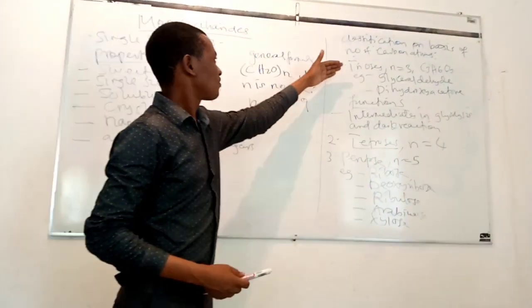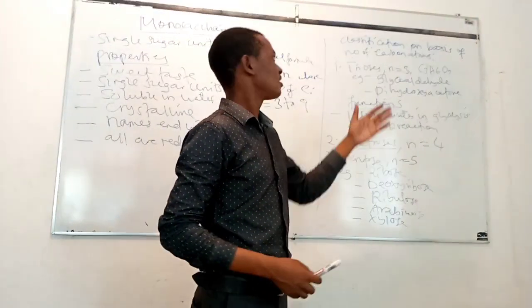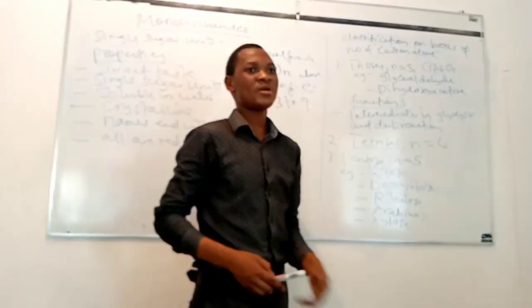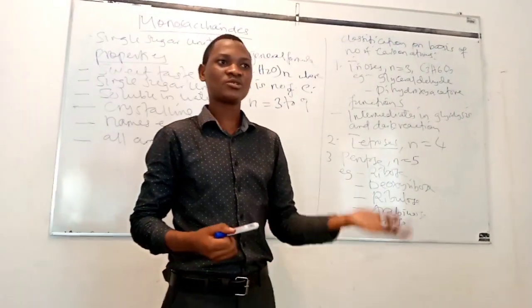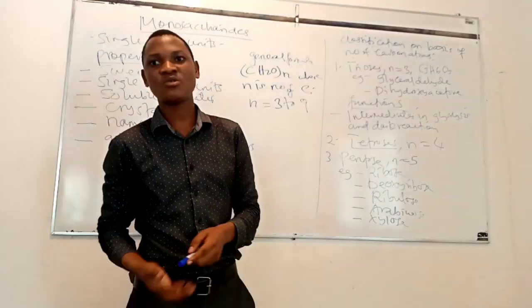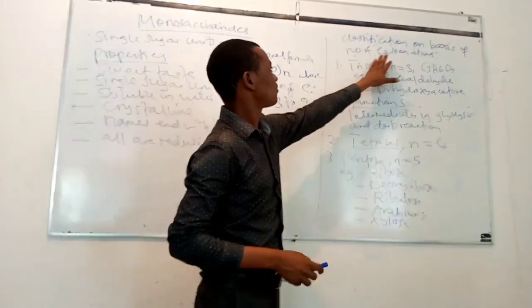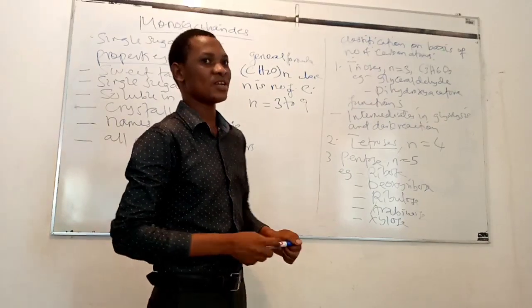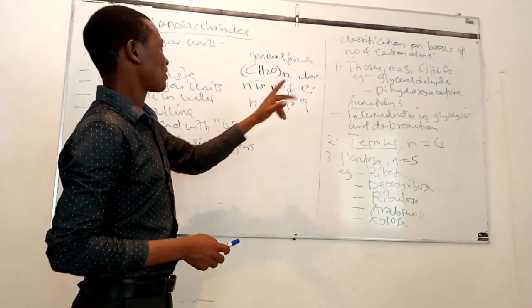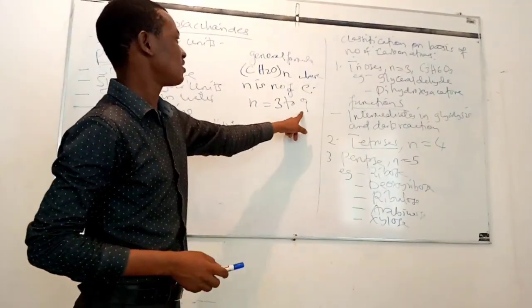The classification of monosaccharides is basically on their number of carbon atoms. There is also classification according to their functional group, as we shall discuss later. But let us start with the classification of monosaccharides according to their number of carbon atoms. As we said, the number of carbon atoms starts from 3 to 9.